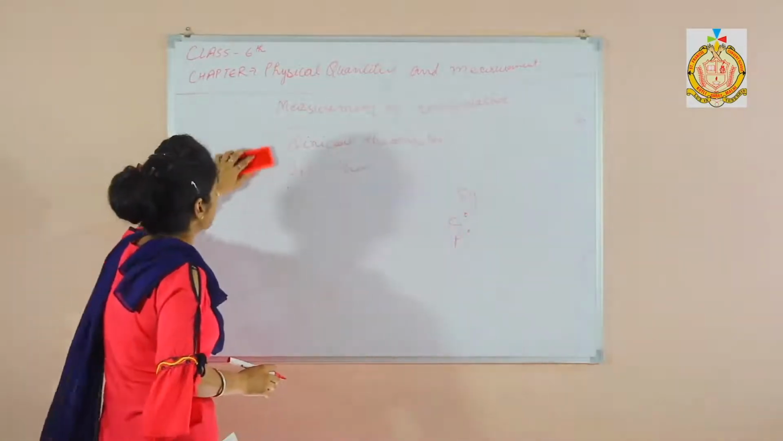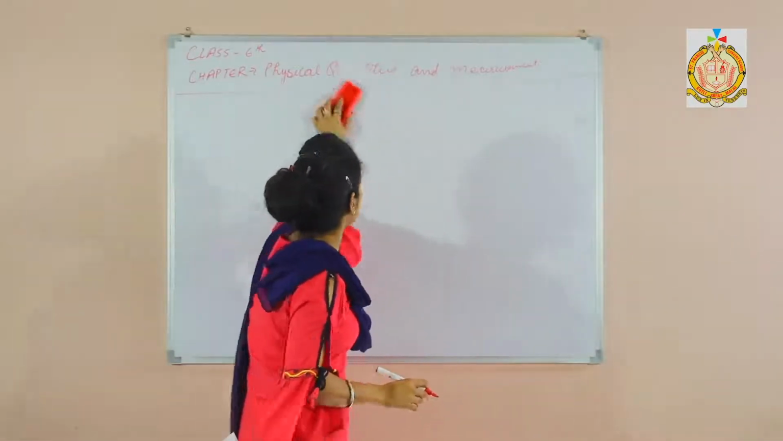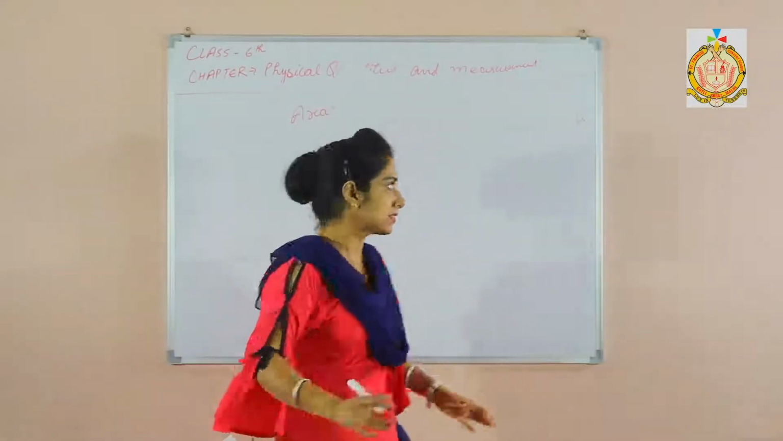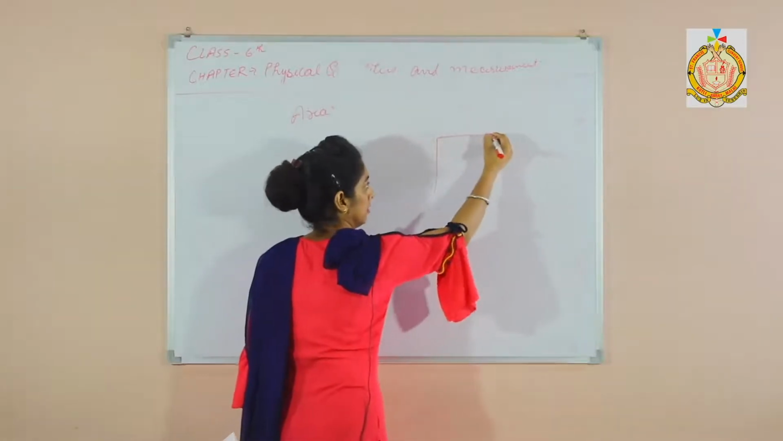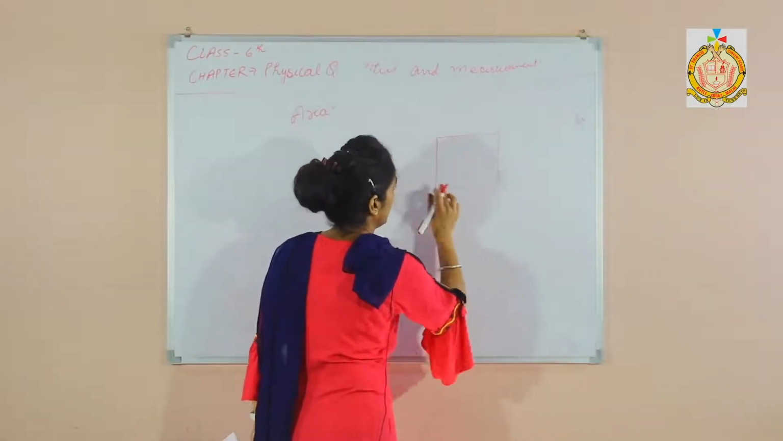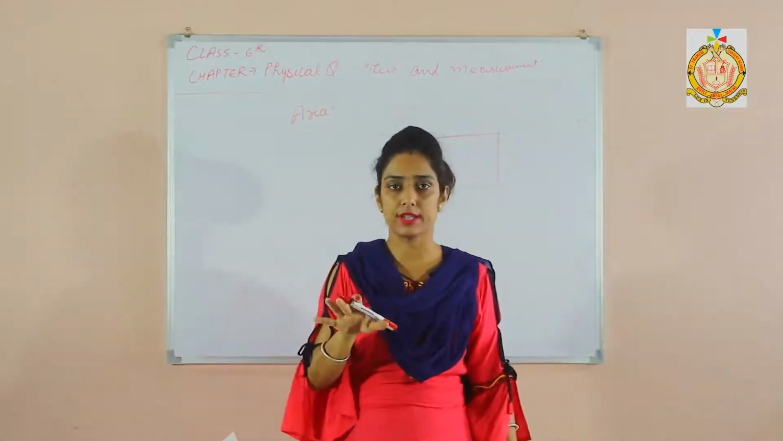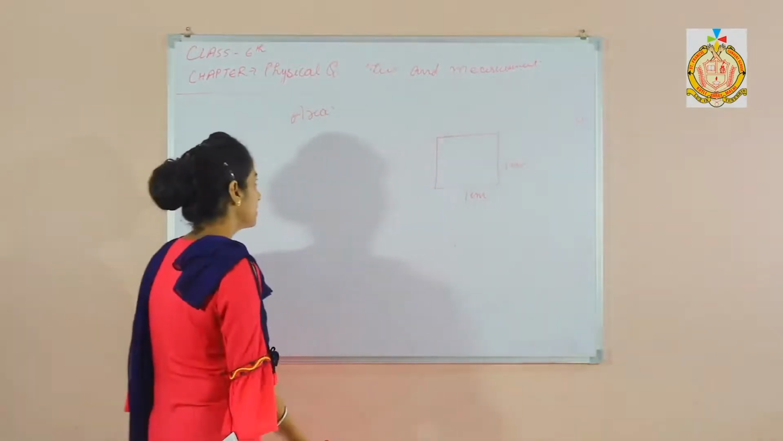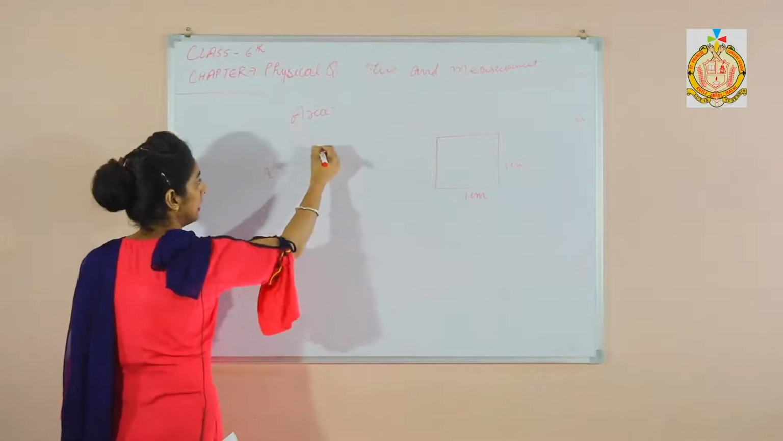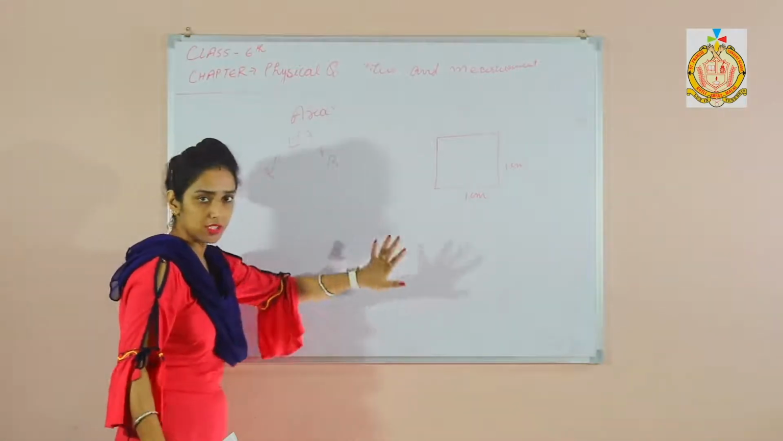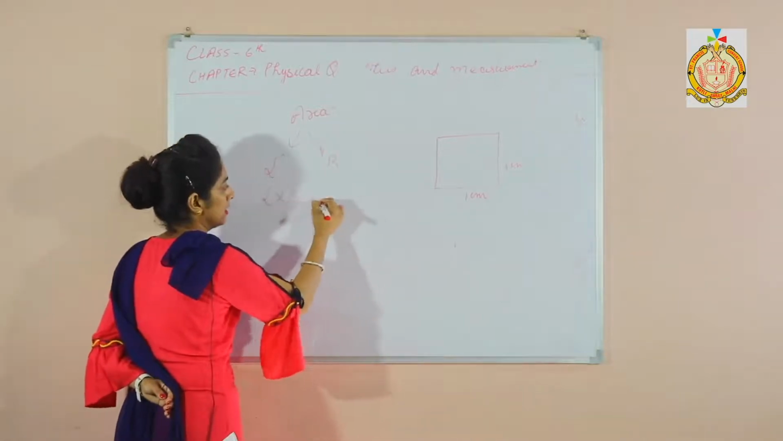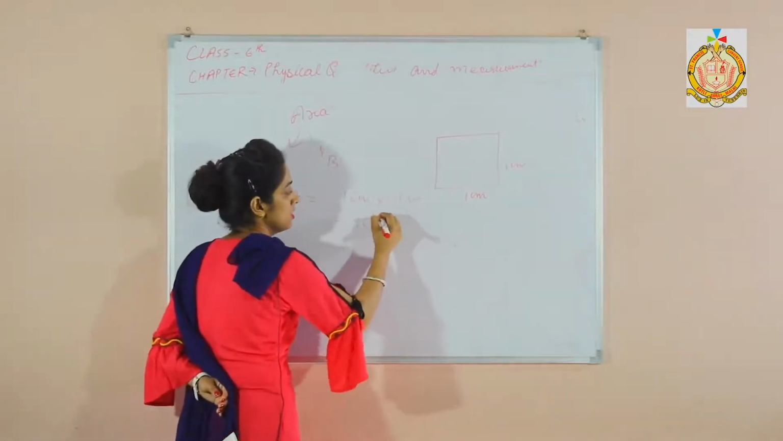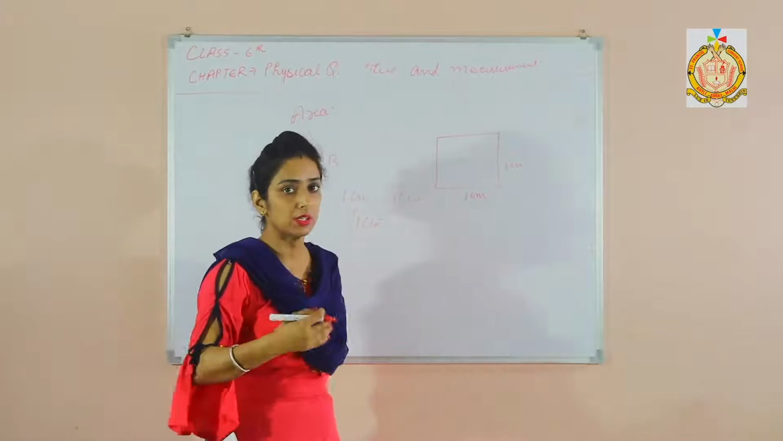Now come on to measurement of area. How to measure the area? Let us suppose I have a square. You know, a square has equal sides. It means if this is 1 centimeter, then this is also 1 centimeter. To find an area we need length and breadth, and multiply these both. Length multiplied by breadth, that is 1 centimeter times 1 centimeter, that is 1 centimeter square. This is the area.